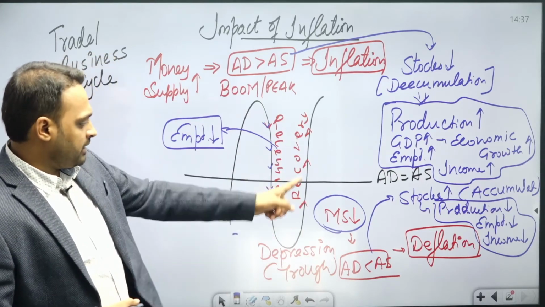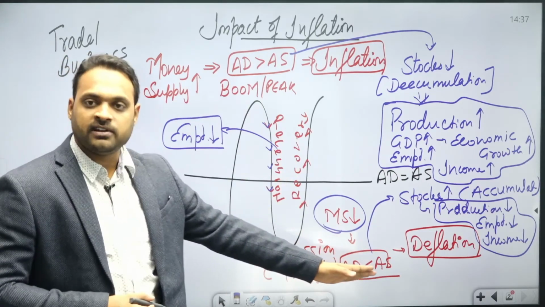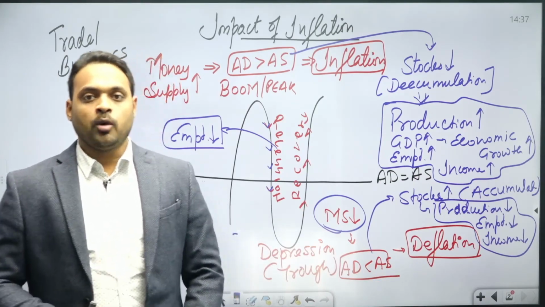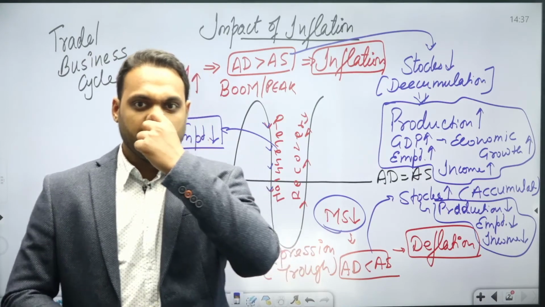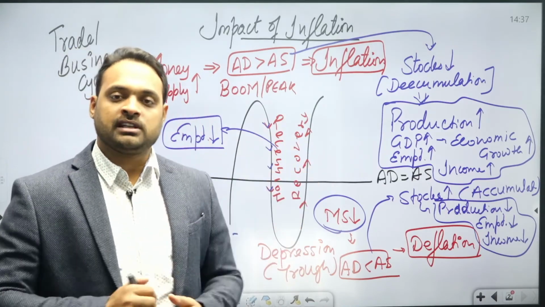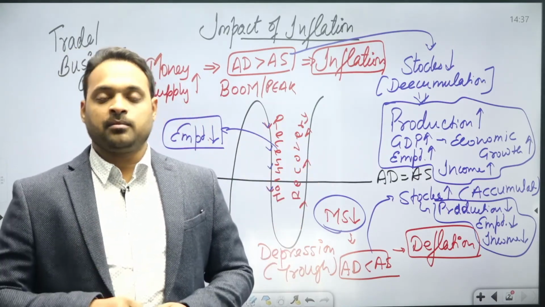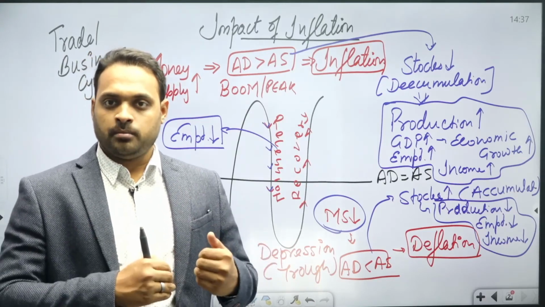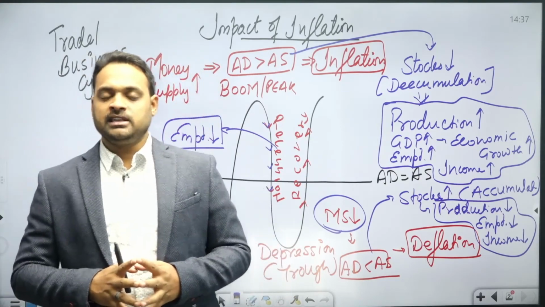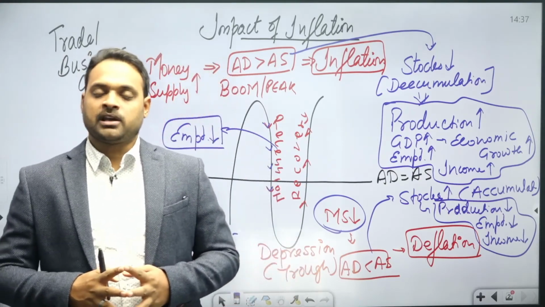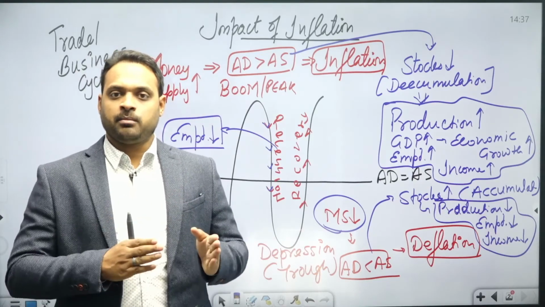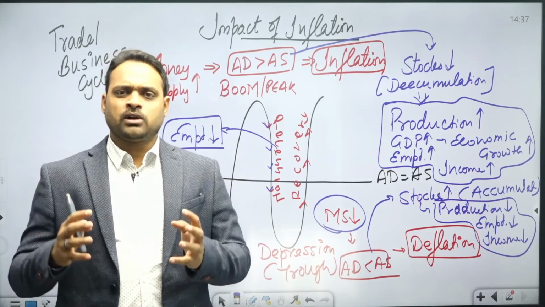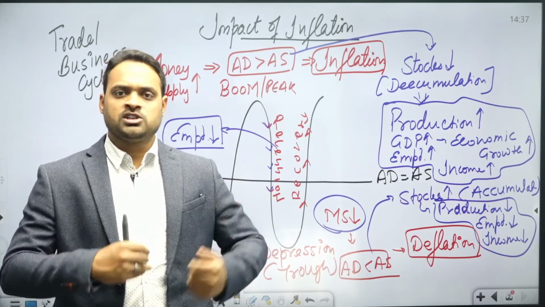Now, what is recovery? At the depression or the deflation level, the RBI with the help of monetary policy, the government with the help of fiscal policy, in the last part of this class, we would discuss that nowadays the RBI's role in monetary policy has been reduced, because the government has set up the MPC, Monetary Policy Committee, the 6-member committee. Out of these 6 members, 3 are from the RBI, 3 from the government. So we would discuss in detail what the MPC is, and what its structural composition is.